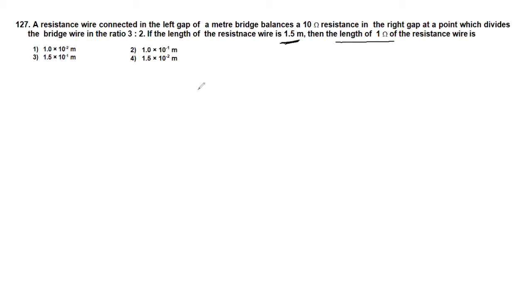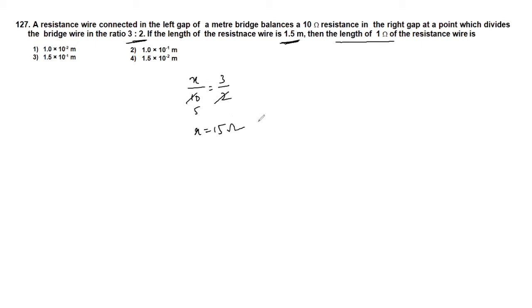So that means here, in the left gap they placed a 10 ohm, and in the right gap we don't know the resistance value, so we will try to calculate that one. So x by 10 is equal to the ratio given as 3:2, so 3/2, so x is equal to 15.